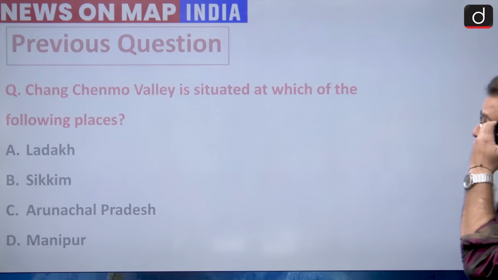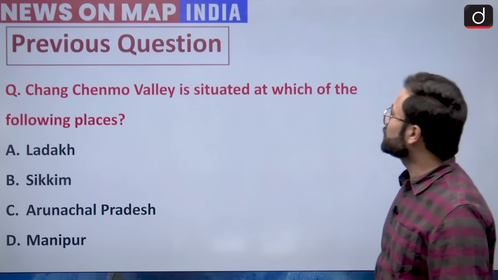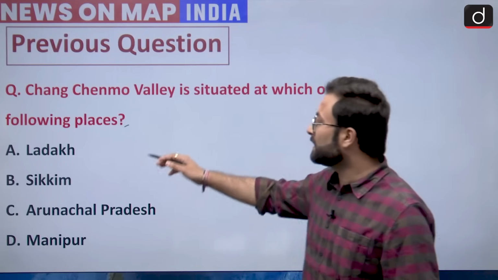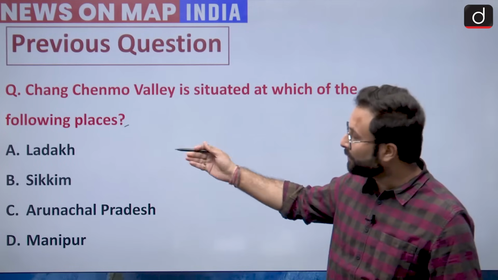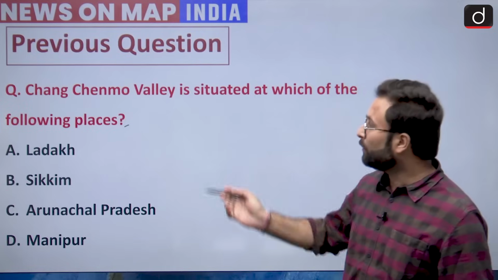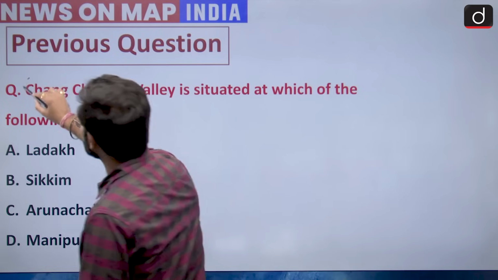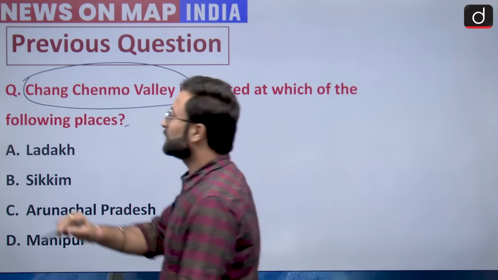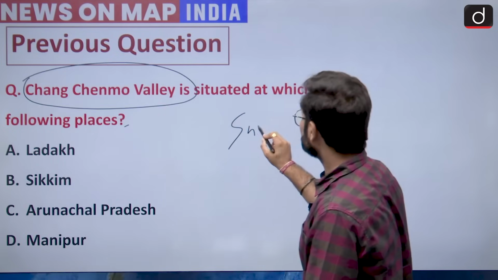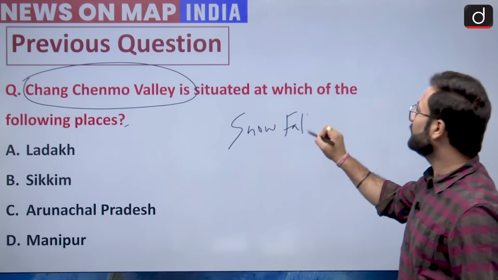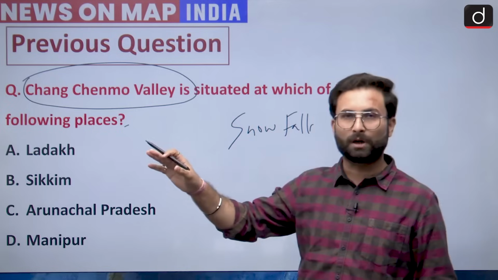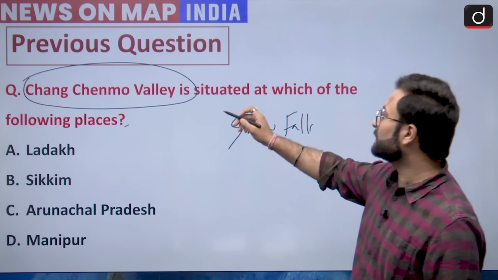So here is the question. Chiang Chenmao Valley is situated in which of the following places? There are certain options given: Ladakh, Sikkim, Arunachal Pradesh and Manipur. Now this particular area has been in news because there was snowfall activity in the Kargil area, and that area becomes important for us. Otherwise it is strategic in nature.